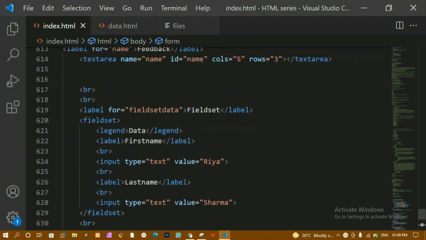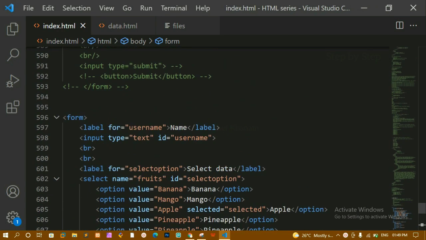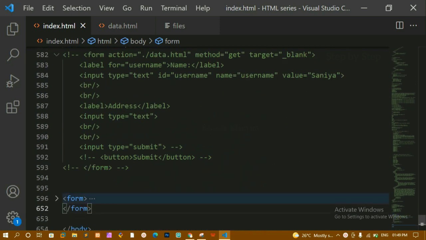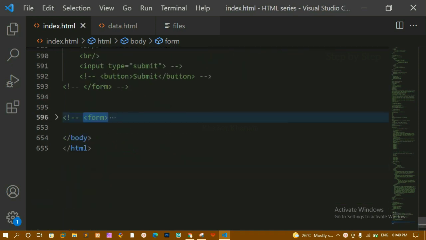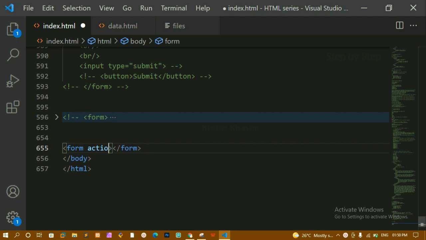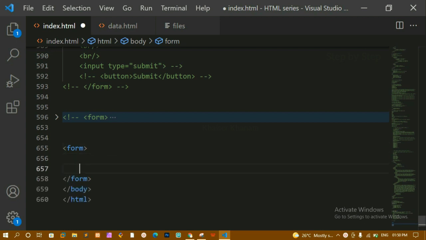Now here this entire form I am just going to comment it out. This entire thing we have studied. We have seen label, input, select, options, everything we have seen. Now here I am just going to comment this out. Now below this I am just going to create another form, and inside this let me just remove this action because we are not going to submit any data, so I am just going to remove that one.